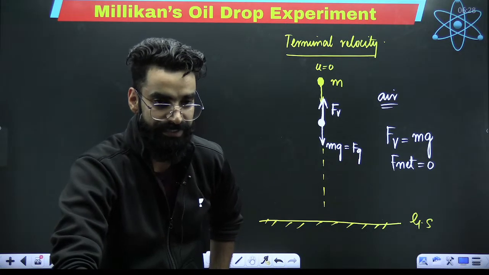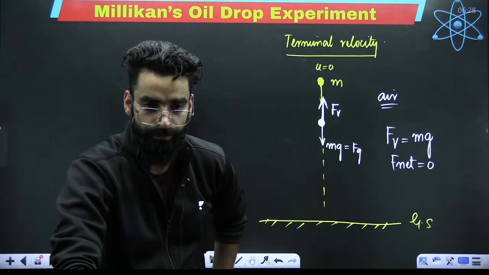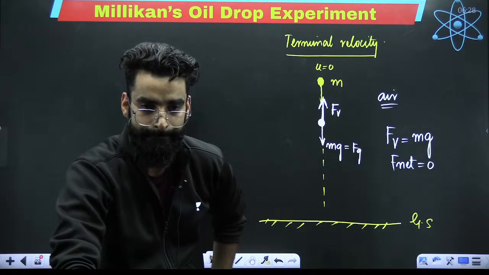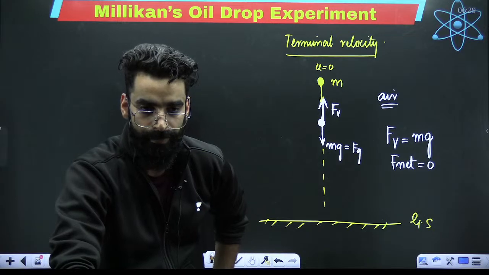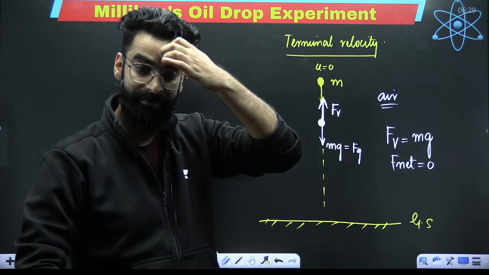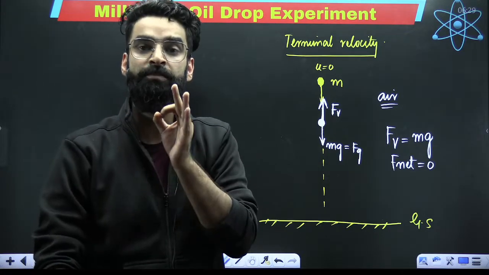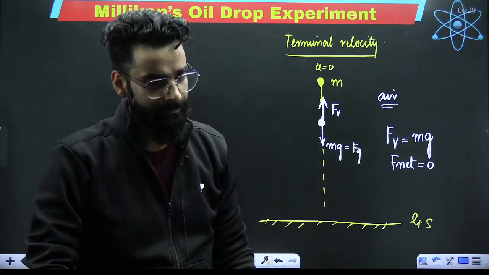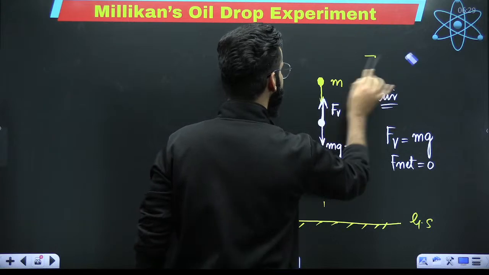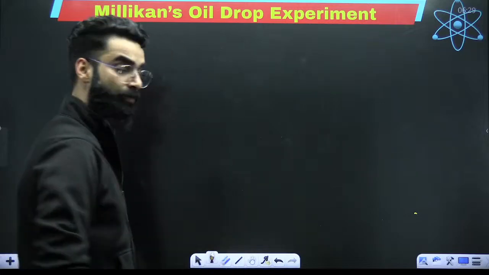Did you get the idea of what terminal speed is all about? Did you get the idea of what this terminal velocity is all about? It is the uniform speed with which the object moves when the net force on the object becomes zero. As simple as that. Now that you know what terminal speed, terminal velocity is all about, it's time to check how the charge on the electron was found.